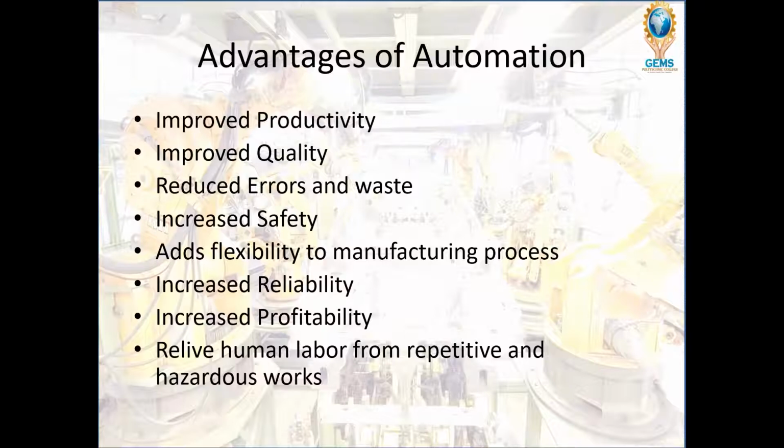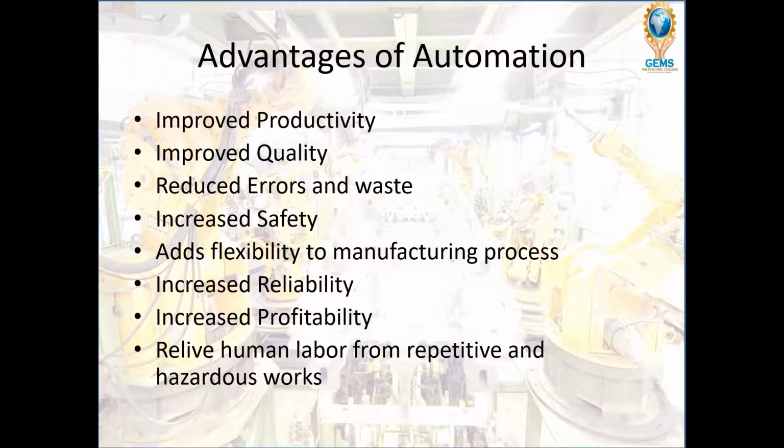So the productivity will improve. Next is improved quality. By using these machines, we can make products with very precise dimensions, so the quality is improved. The quality is improved multiple times compared to human labor.